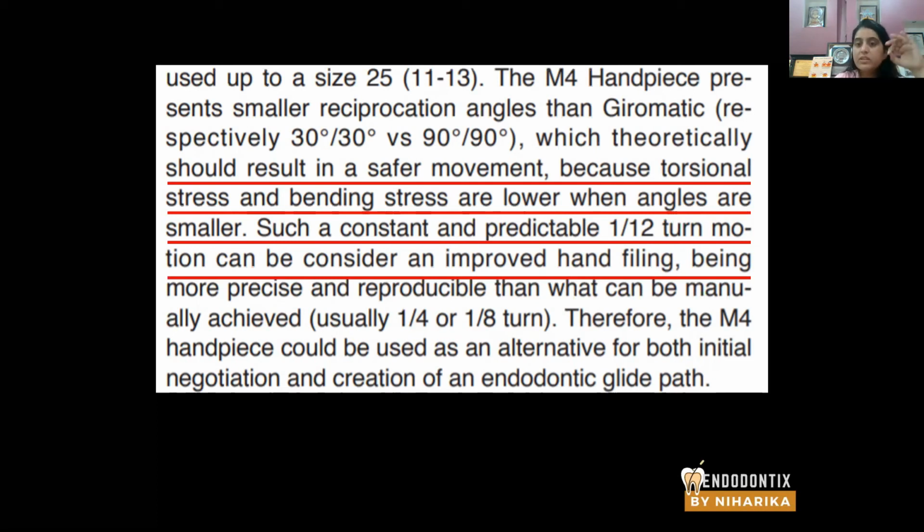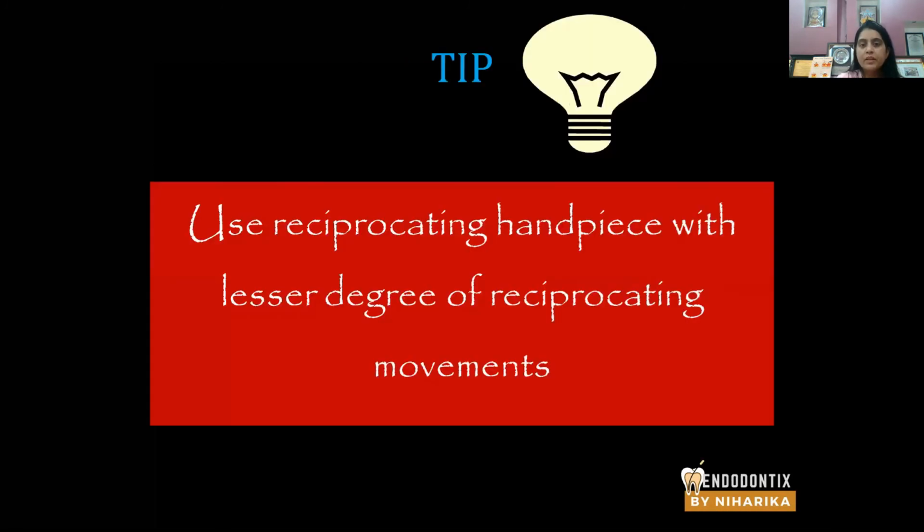Even studies have shown that a 30 degree reciprocating handpiece produces a near to equal watch winding motion when used with hand filing. So really, a handpiece with a smaller reciprocating angle is anytime better when you compare it with a high reciprocating angle handpiece. So the tip is: use a reciprocating handpiece with lesser degree of reciprocating movements. 30 degrees preferred over 60 or 90 degrees.